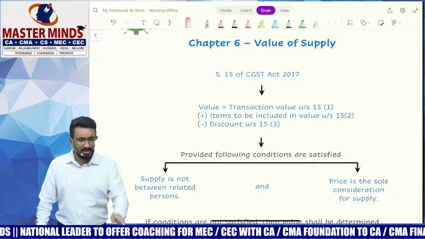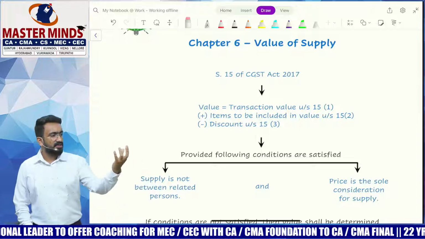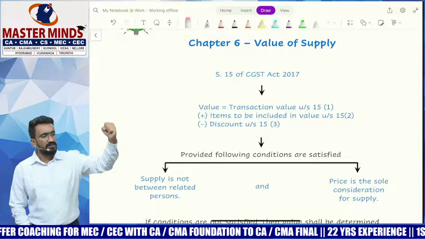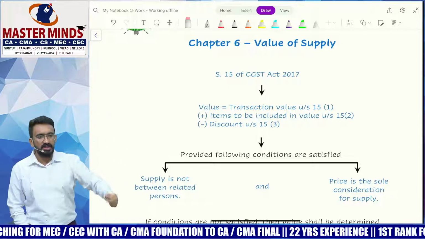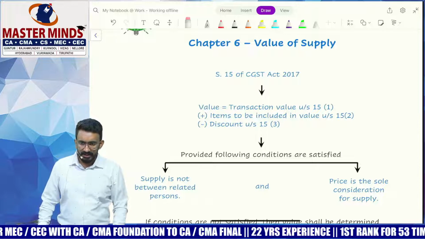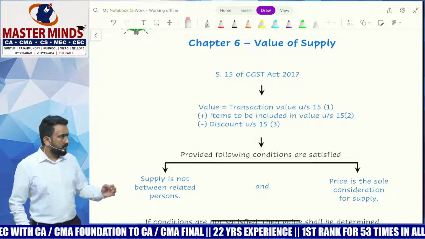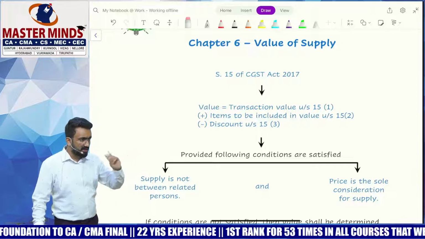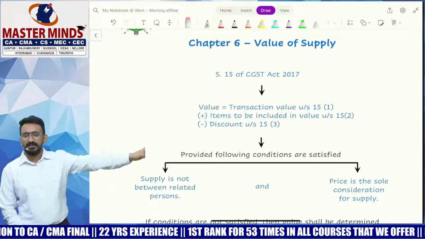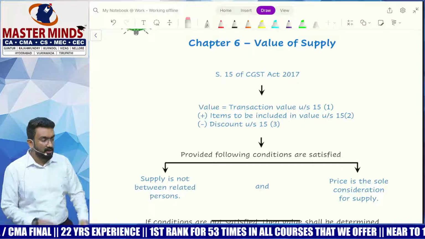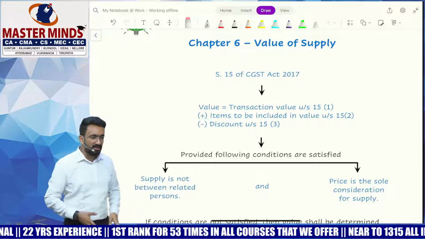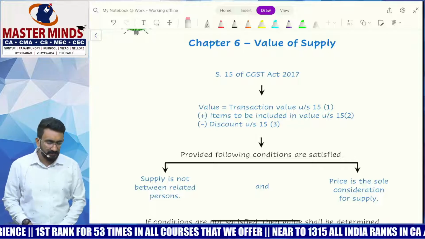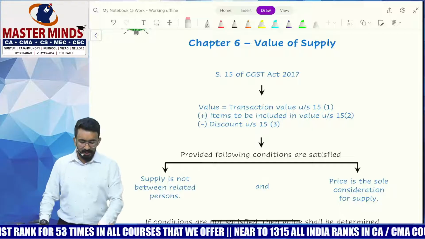If both conditions are satisfied, I would take the transaction value and say that this transaction value of 10,000 will be the value under section 15. On this value, you apply the GST rate, and you will get the GST payable. Understanding? Okay. Now I'm telling you, value is nothing but transaction value, provided these two conditions are satisfied. If these two conditions are not satisfied, don't take the transaction value, go to valuation rules. They will tell you how to adopt a value for a particular supply. Understanding? Okay. Now, the next very important discussion is this.